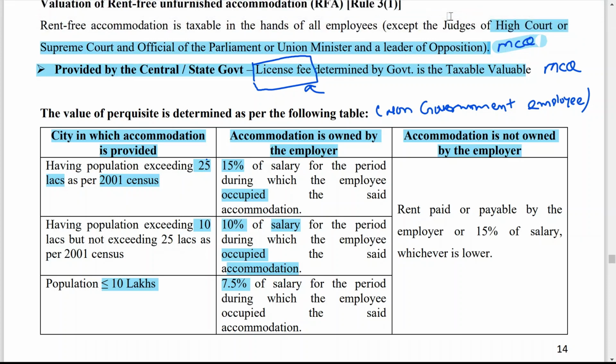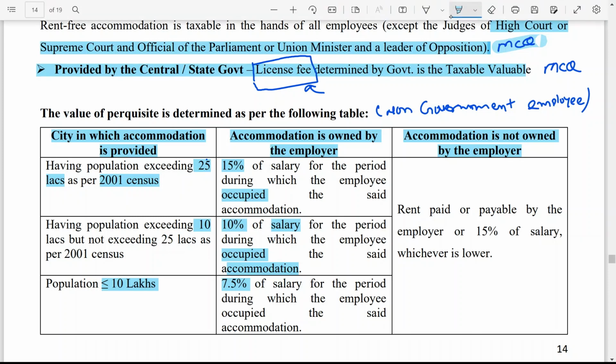Now in this point, let us say rent paid by the employer, paid or payable, both are included. Paid means already paid and payable means yet to be paid by the employer, or 15% of salary, whichever is lower, that amount you have to consider.